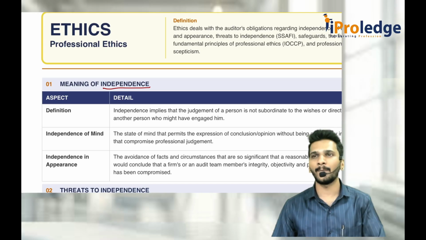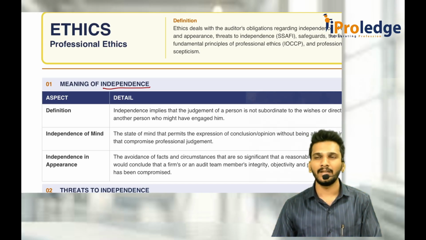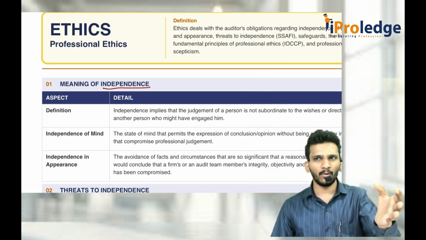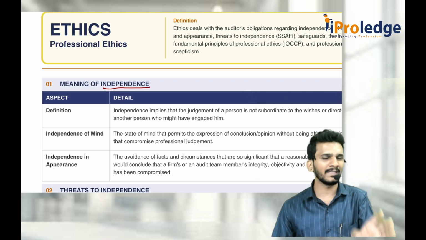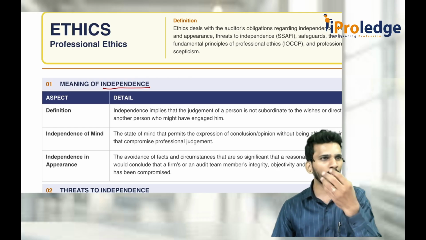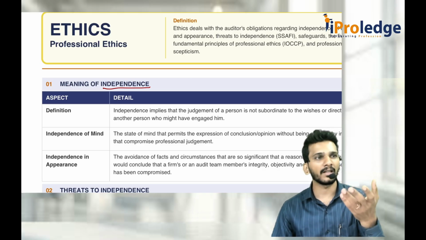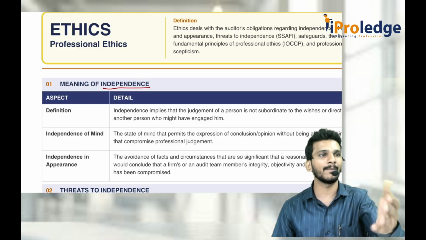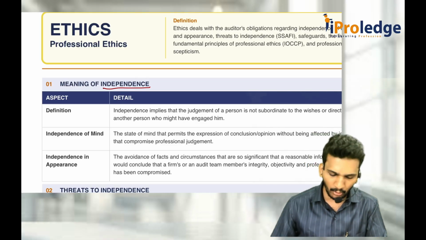What is independence of appearance? Consider I am going and doing an audit of some company, and the person whose company I am auditing is my friend. In my mind, I know that I never compromise my professional ethics, my independence is always there. But we are such close friends that people who see it feel that, oh, they are friends, now they will take care of one another. That means the way you appear to the public is compromised. That should not happen. So independence of mind as well as independence of appearance, both should be there.